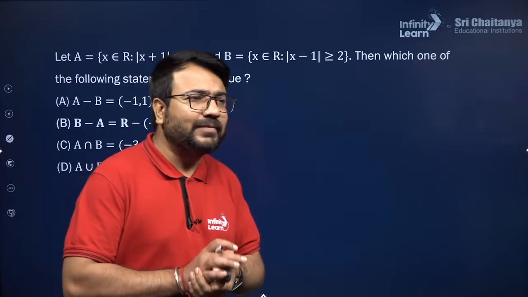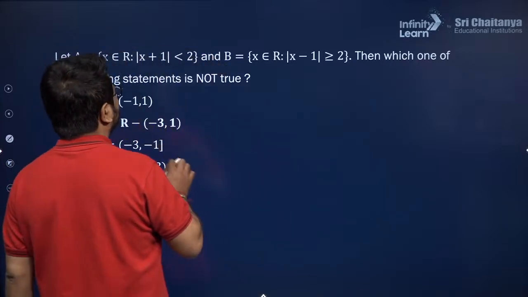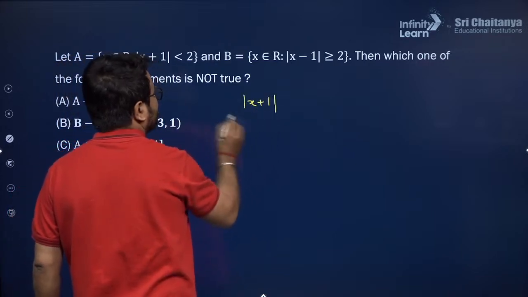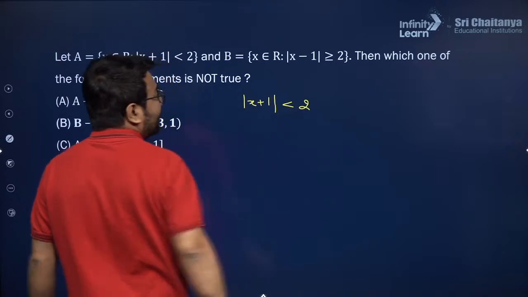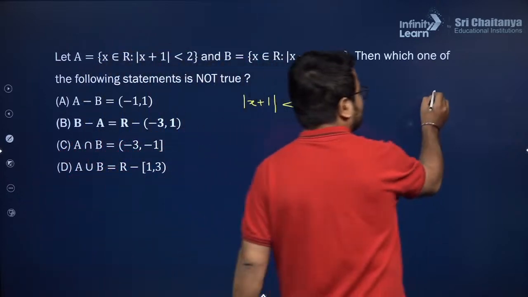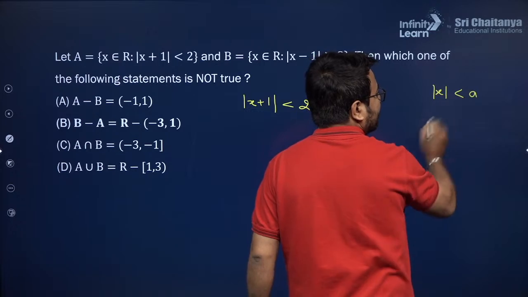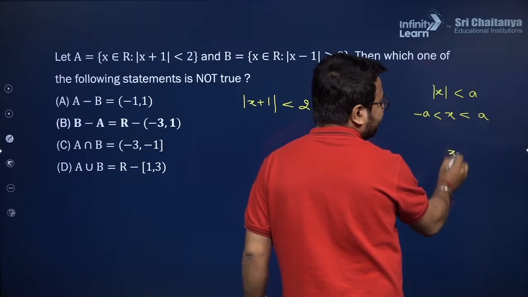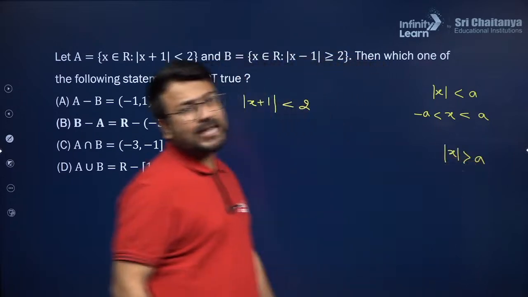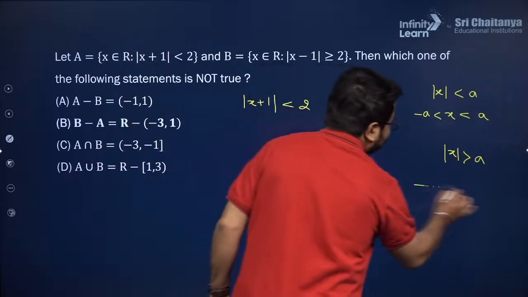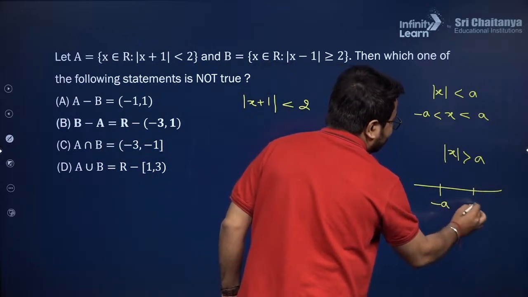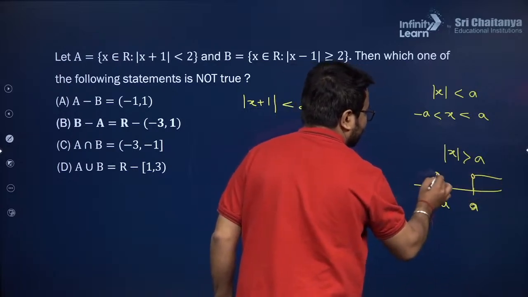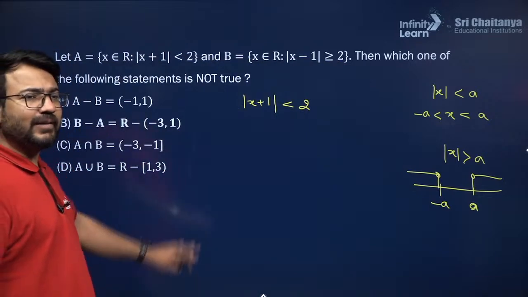Alright, so how will I be able to do this question? In this particular question, the very first condition given is modulus of x plus 1 is less than 2. Now, whenever we have a property, suppose modulus of x is less than a, in that case we write the value of x between minus a and plus a. And if we have modulus of x greater than a, then in that condition we pick up the values of x which are not part of the interval minus a to a. So I'll be taking these values, and accordingly I will be doing this question.